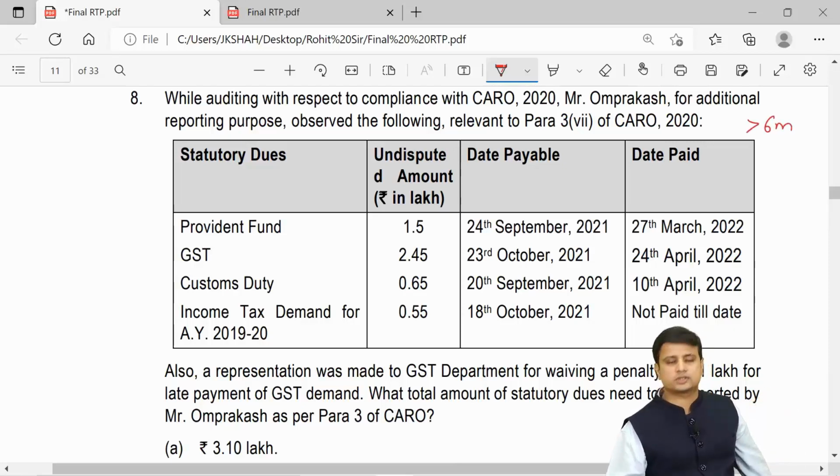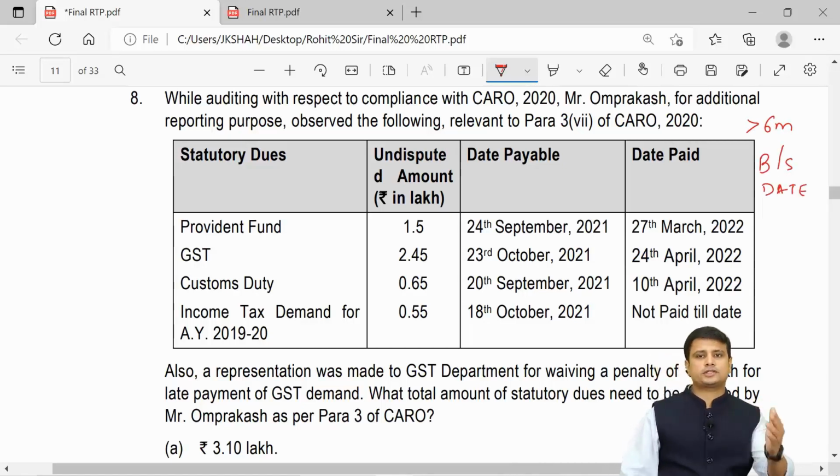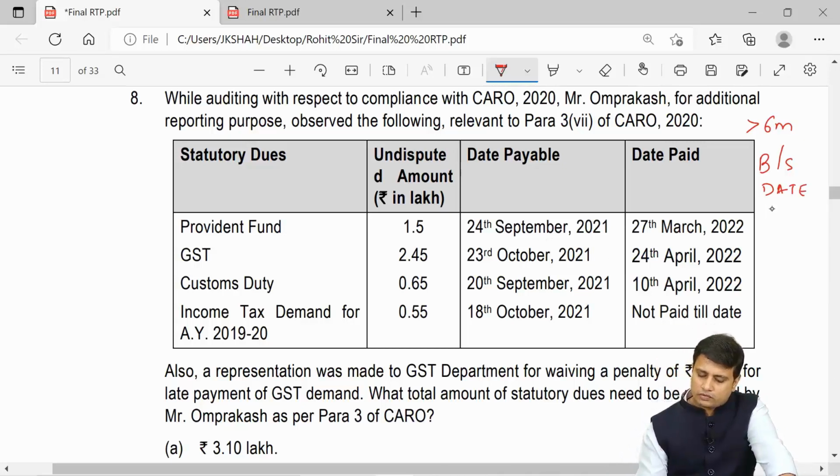For more than 6 months, but we check this particular thing on the balance sheet date. So we need to check whether it is outstanding for more than 6 months. Now if we talk about provident fund, it is already paid on the balance sheet date. We need not talk about it. Second, 23rd of October, which is paid on 24th of April. So again, if you see, it was not more than 6 months. So again, we need not report this.